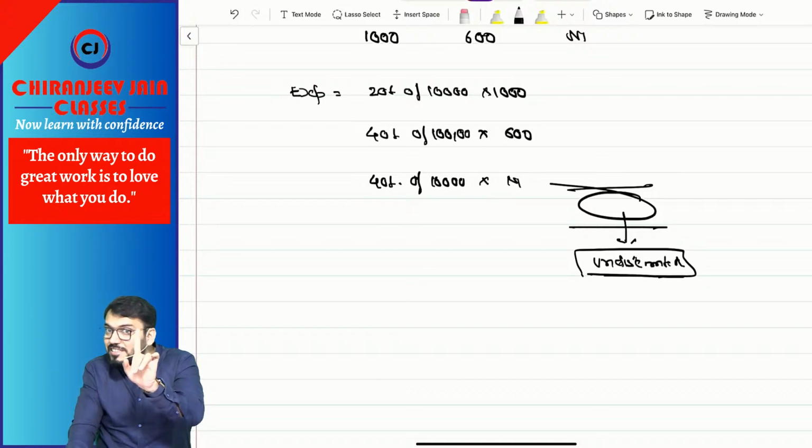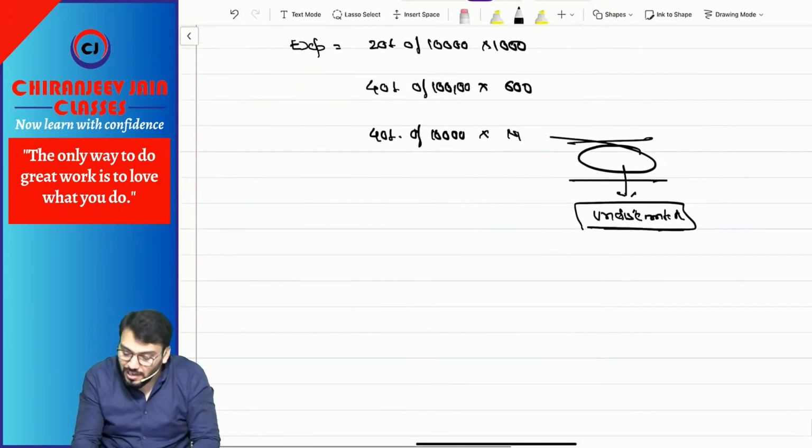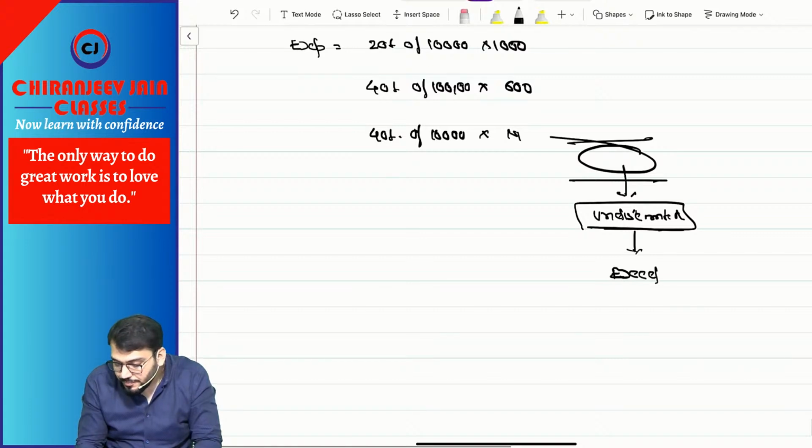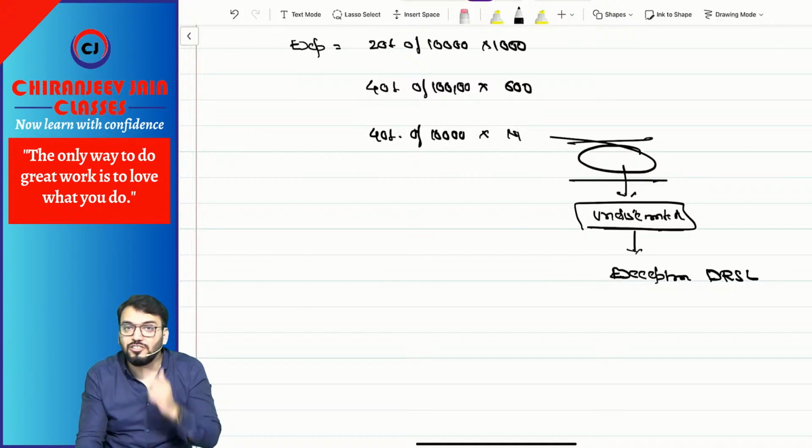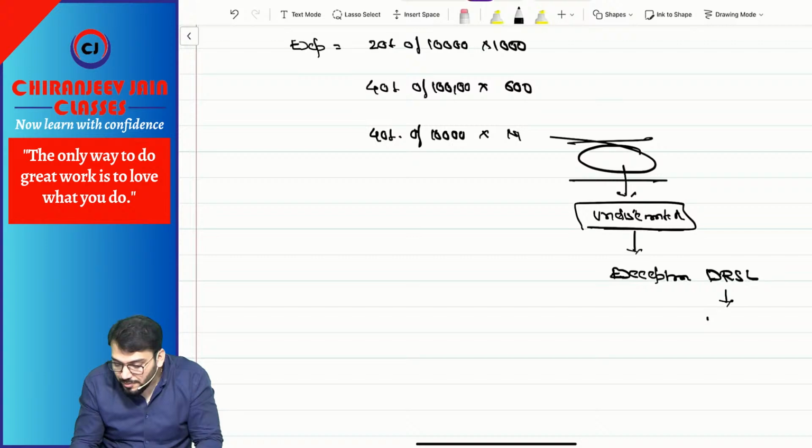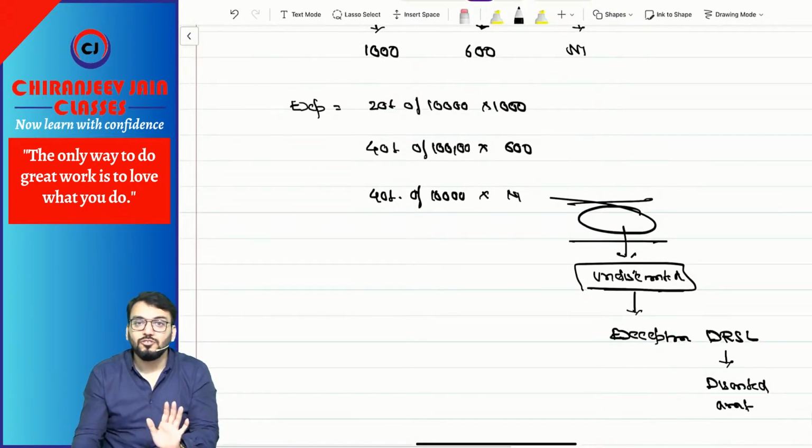Understood? DRSL means what? Decommissioning, restoration and similar liability. As per AS 10, this will be a discounted amount. Understood? Have you understood this point?